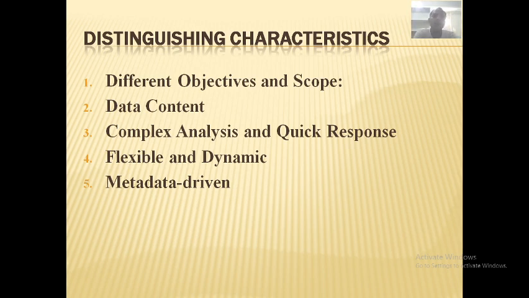One is different objectives and scope, different objectives and different scopes. It is one of the characteristics of the data warehouse. Second one is data content: what type of data it is going to have, and what can be done with that data. A complex analysis and a quick response.